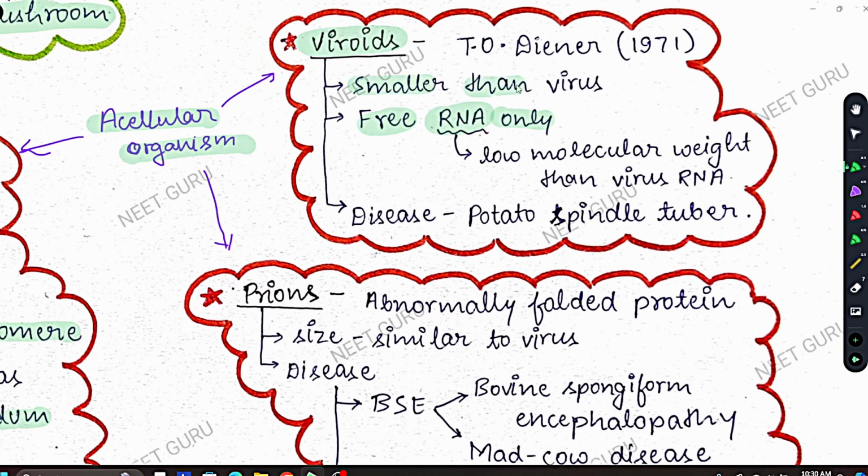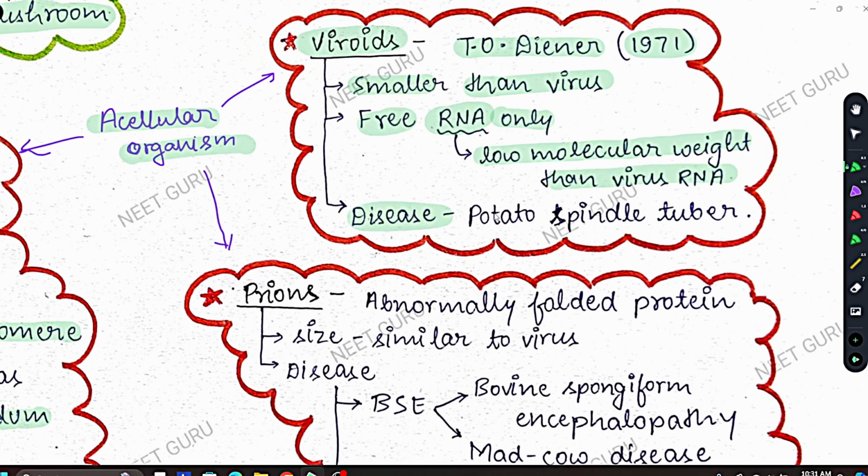They are smaller than viruses, and they were discovered by T.O. Diener in 1971. Now coming to RNA, the viroid RNA is of low molecular weight compared to virus RNA. The RNA in a virus is of high molecular weight, and in viroids it is of low molecular weight. This is one thing you have to learn.